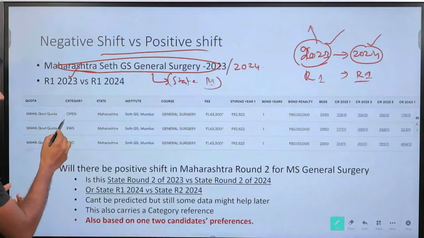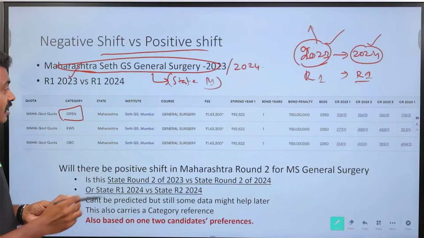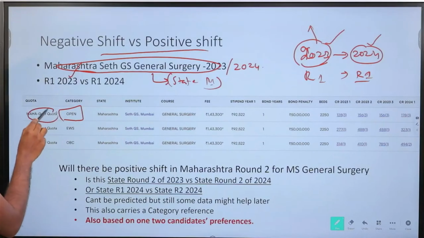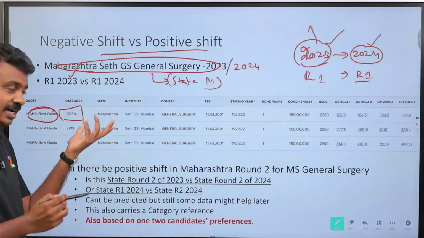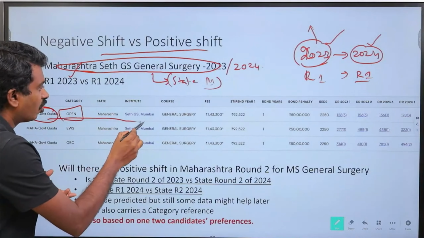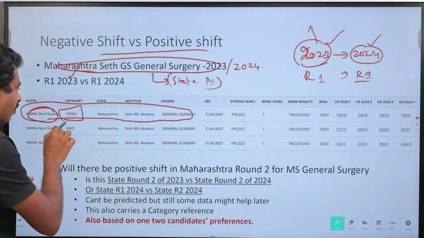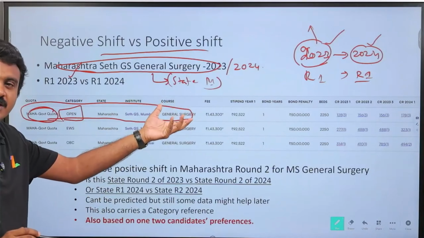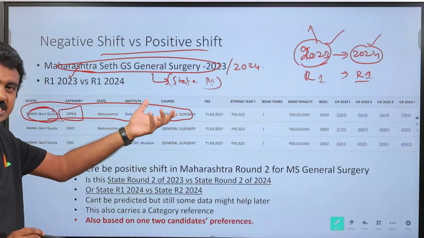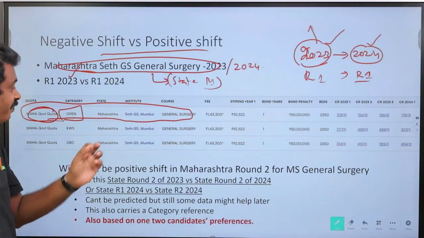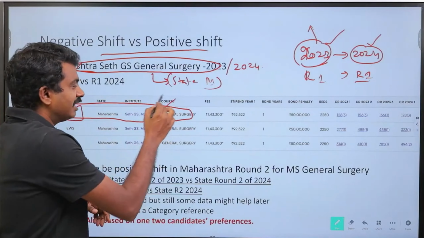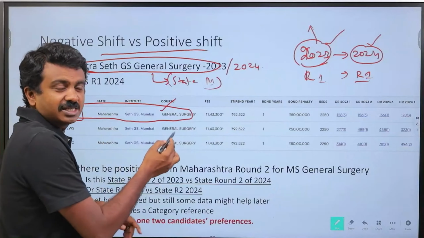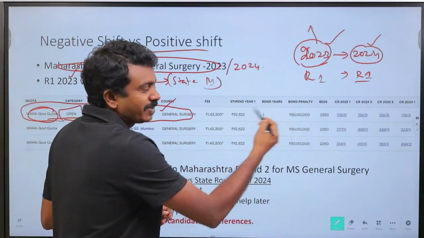Now I take open seats. This is also category wise and quota wise. We need to understand that this is category quota wise. The reason why ZyNerd has these four, category, quota, institute and course, is this forms a seat in any state. That is why we have this. This is a unique, in the closing ranks you will see this combination only in one record, and that is a unique record because it is one seat, and one seat in the sense one choice, and that the number of seats may vary within that choice.